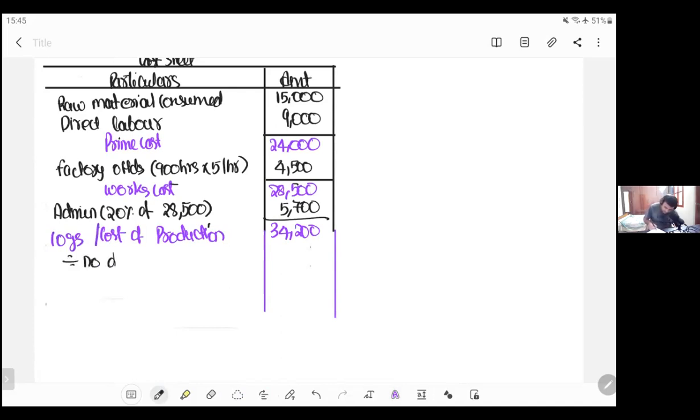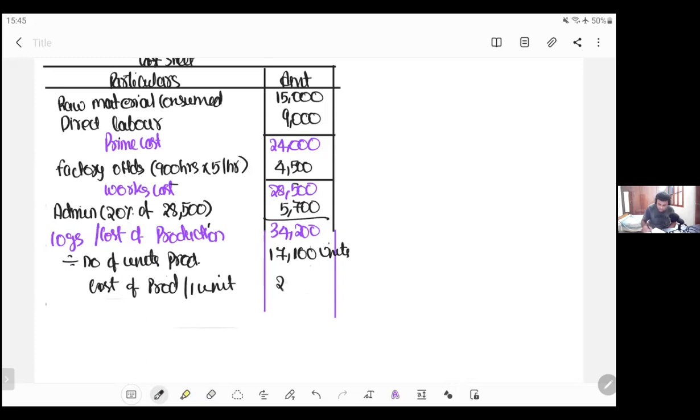Divided by number of units produced. How many units did you produce? 17,100 units you produced. So you will get cost per unit, that is the cost of producing one unit.